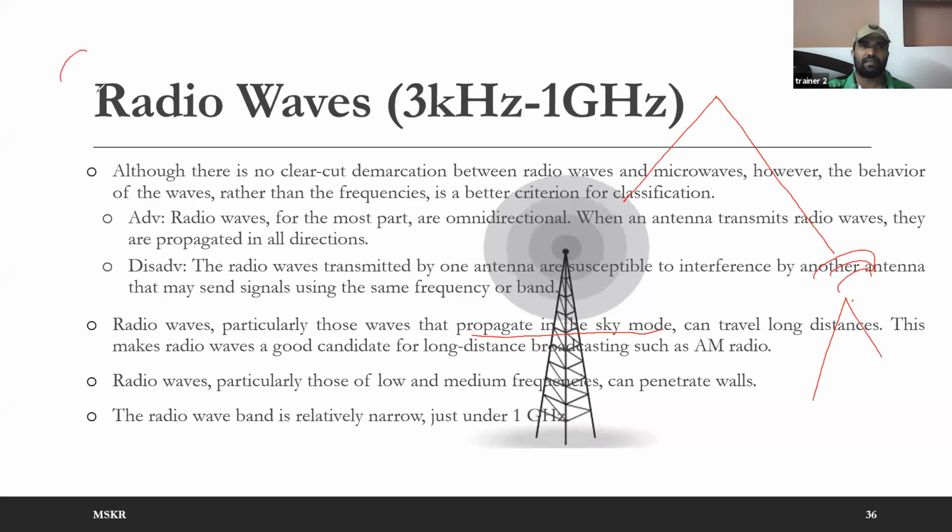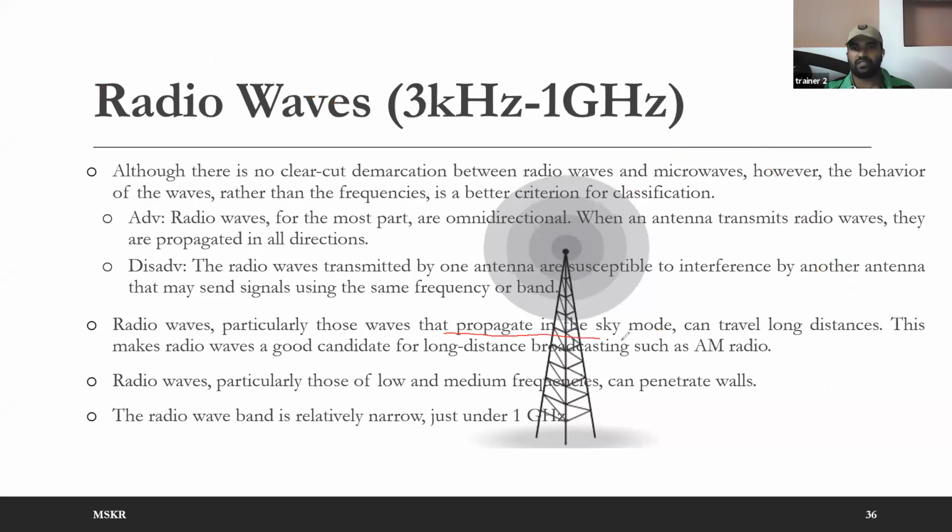Because of the Earth's curvature, having line of sight is very difficult. If you see in a curvature, if we have an antenna here, to get the line of sight exactly, if the signal is going in a straight line, the person who is here needs a longer antenna, which is not possible practically. But because of the ionosphere, with a shorter antenna you can get the signal, with the same length antenna or even less. So one advantage is that one.